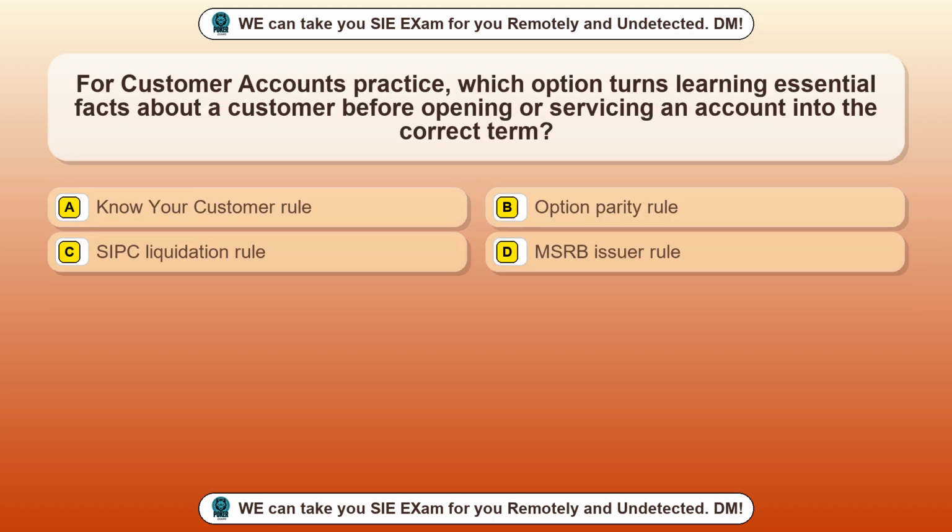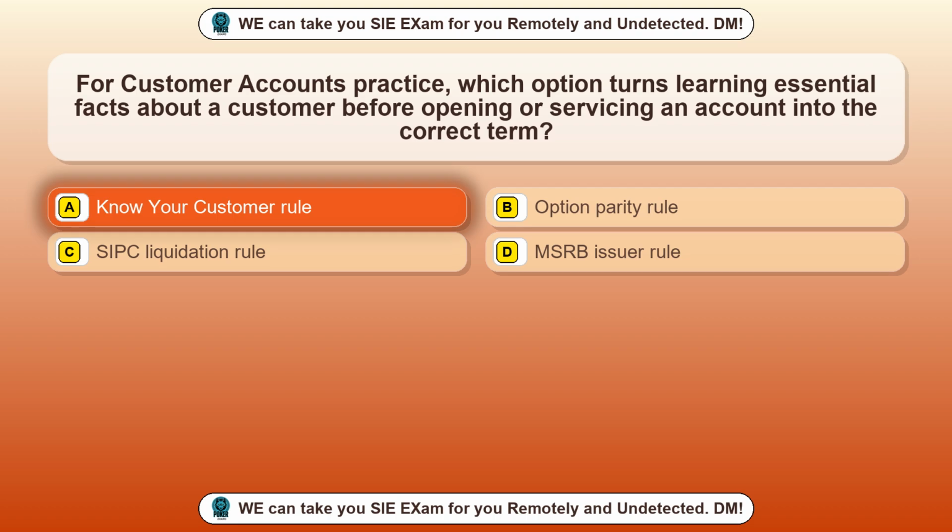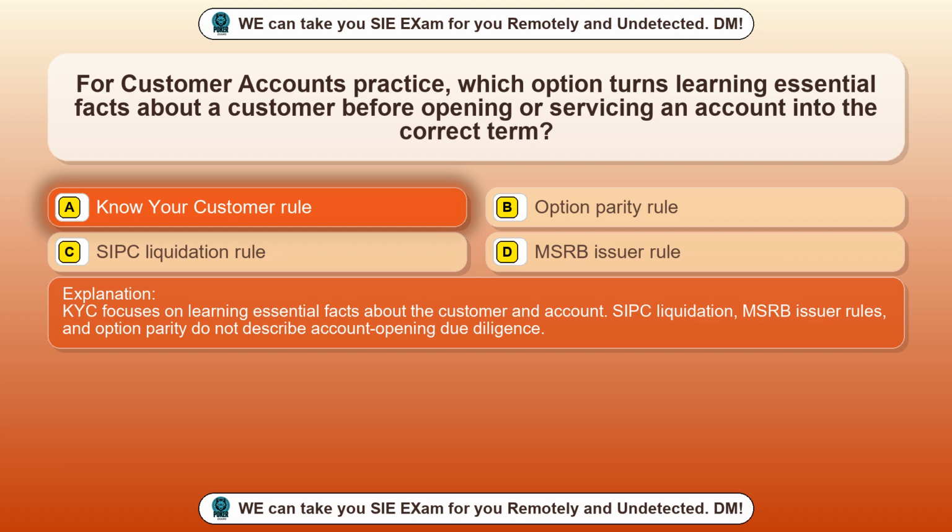Question 97. For customer accounts practice, which option turns learning essential facts about a customer before opening or servicing an account into the correct term? Option A, know your customer rule. Option B, option parity rule. Option C, SIPC liquidation rule. Option D, MSRB issuer rule. The correct answer is option A, know your customer rule. KYC focuses on learning essential facts about the customer and account. SIPC liquidation, MSRB issuer rules, and option parity do not describe account opening due diligence.